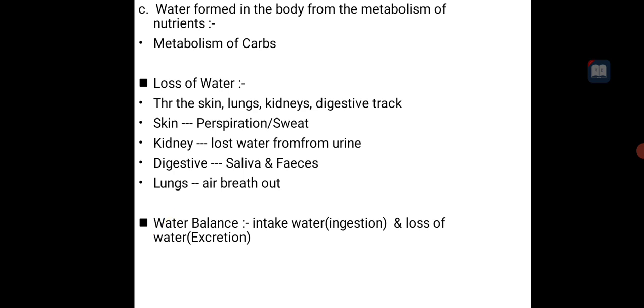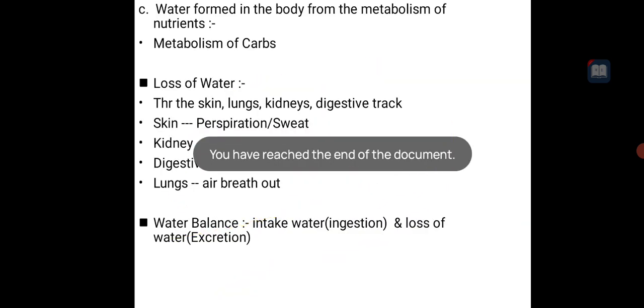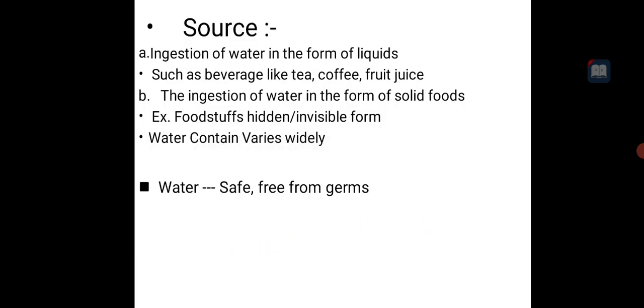Then water balance: intake of water, meaning ingestion, and loss of water make the water balance. So as our body loses water by the kidney, by urination or by stool, and water is passed out, then the water is balanced by intake of water. If water is lost, then we take in water. So this balance of water is always maintained in our body, and this is all about what? The non-available carbohydrate, meaning carbohydrate and water.